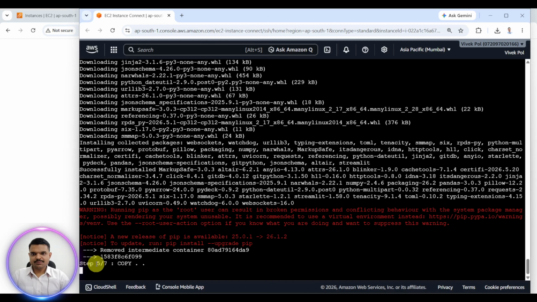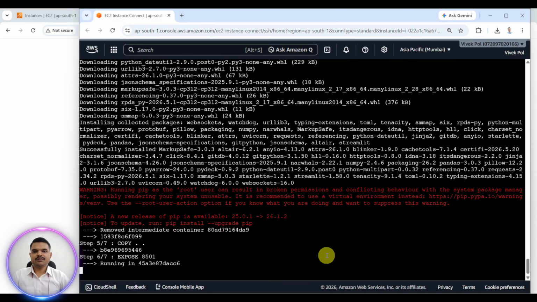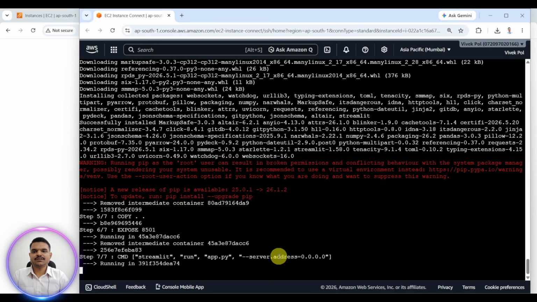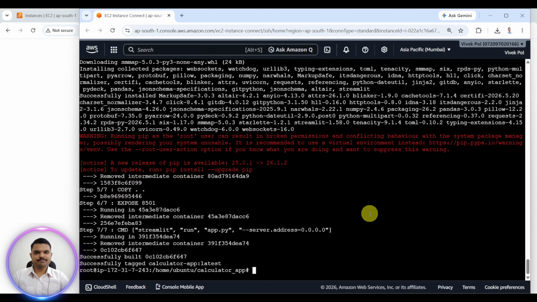So you can see step number 5 out of 7, copy everything, whatever files, folders, code lines present inside that folder. It is copying. Now exposing 8501 port. So in just a few seconds, the image will be built. Streamlit run app.py, so this is a command line. Now our application will be running. Just wait for some time. Successfully tagged calculator app. Successfully built this image.